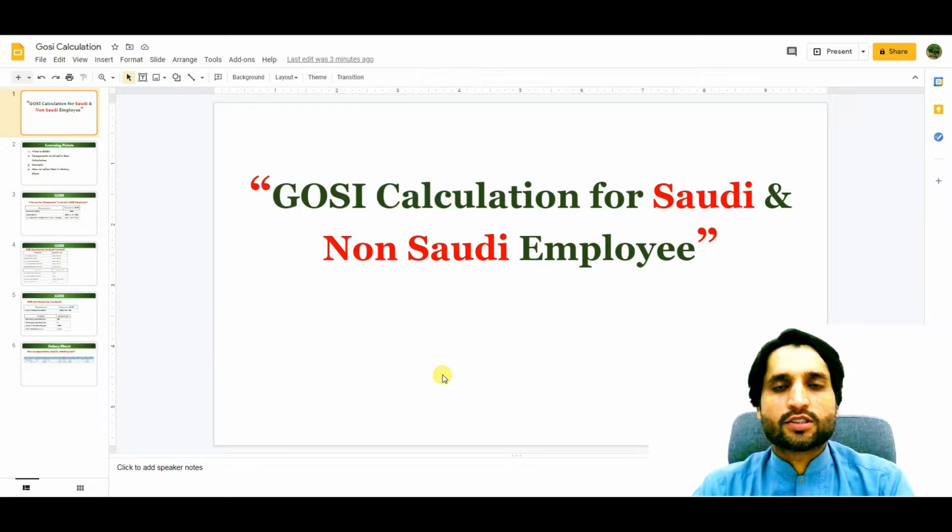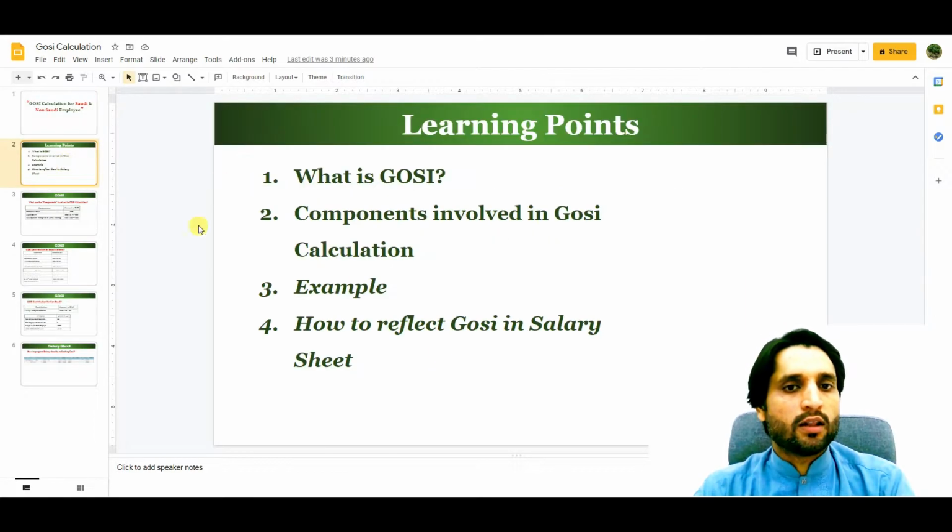We will see the GOSI calculation for Saudi and non-Saudi employees. Our learning points here: we will see what is GOSI and what are the components involved to calculate GOSI with the help of a real life example, and I will show you a salary sheet where you can reflect the GOSI amount. So let's start with the beginning: what is GOSI?